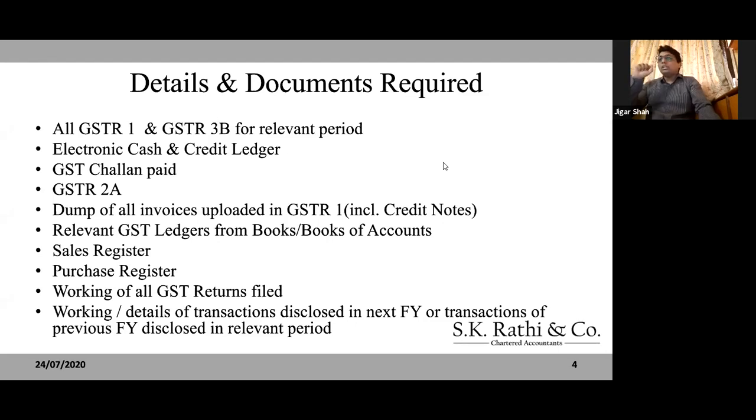Have all the relevant GST ledgers from books, or books of accounts. So if your client is using Tally, then the simple thing that we do is, we simply take the Tally data and start working on it. But if you're working with a larger client, then they might not be comfortable giving you complete books of accounts, or it might not be practically possible.